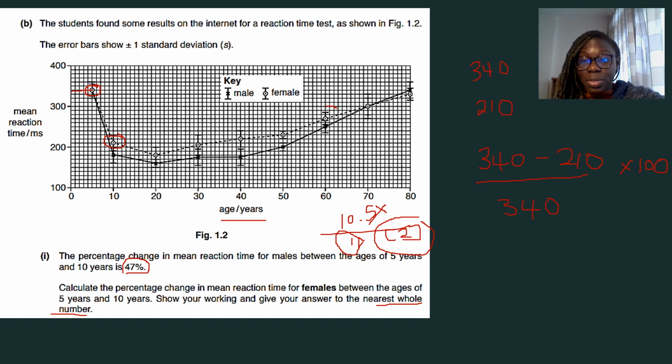Okay, so thankfully in your A-level exams you are allowed to use a calculator, so please don't go to the exam without one, and don't try to do the math by heart, even if you are amazing at math, because you will be surprised at the kinds of errors that you are likely to make. So the answer that I have gotten is 38.2%.